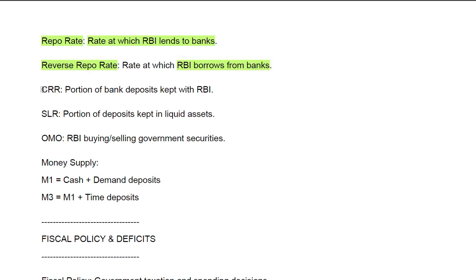Okay, now there is something called CRR, cash reserve ratio. When you deposit a certain portion of your bank deposits with RBI, then it is called CRR. Now, statutory liquidity ratio, SLR: the portion of deposits kept in liquid assets, meaning cash, gold, etc.